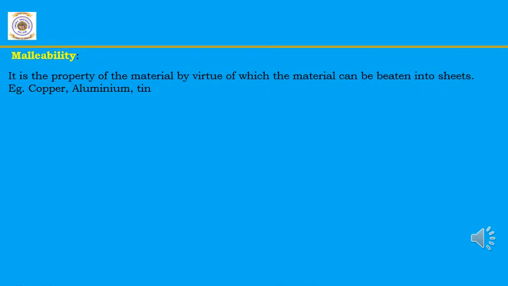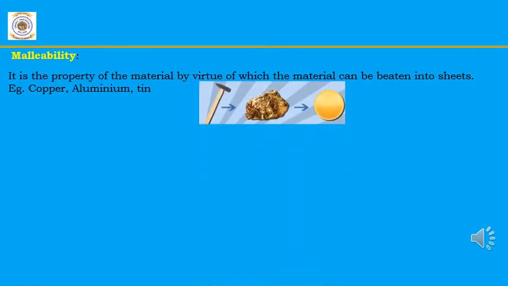Next property is malleability. Malleability is also one of the mechanical properties of the material, in which the material can be drawn into thin sheets. One of the best examples for malleability is gold. If we force or hammer the gold, it will become a thin sheet without any cracks or fracture, because it has more malleable property compared to other materials.